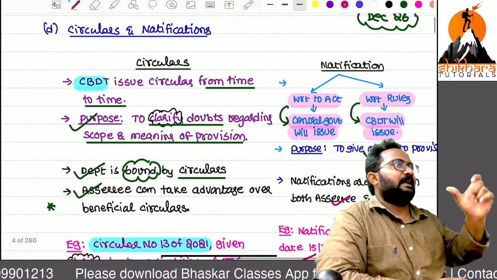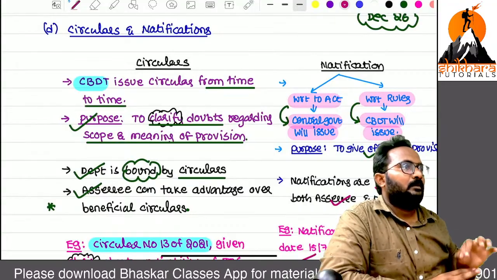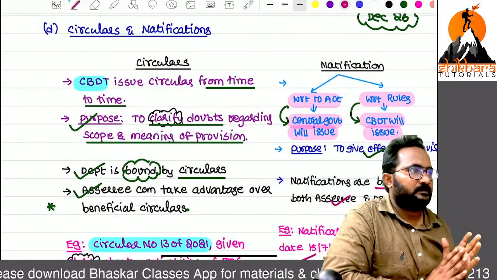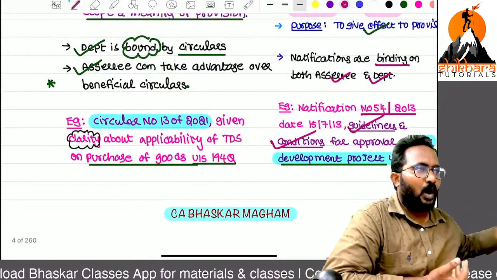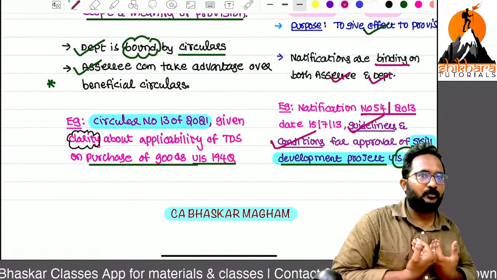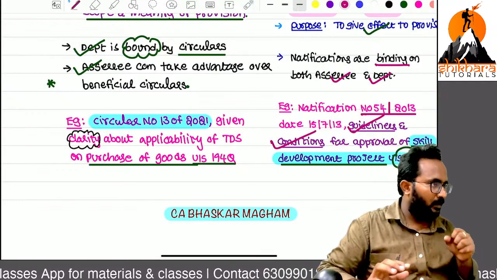Now, circulars are released by whom? CBDT. For what purpose? Clarification of doubts. So they have introduced one section on TDS. Now I have a doubt whether the section is applicable for me or not. For that purpose, they give the circulars.